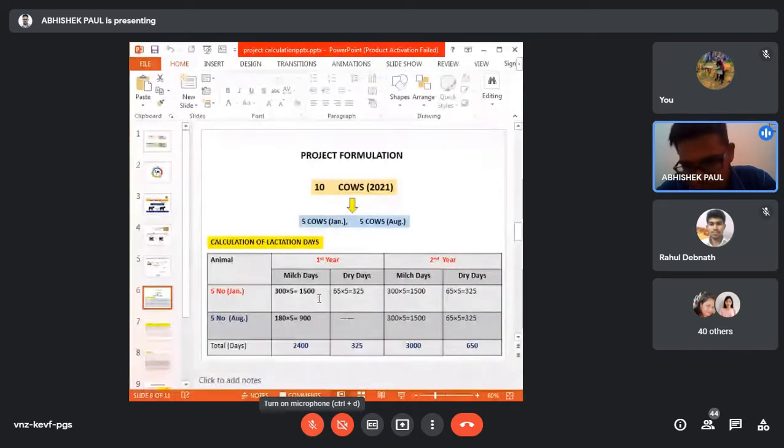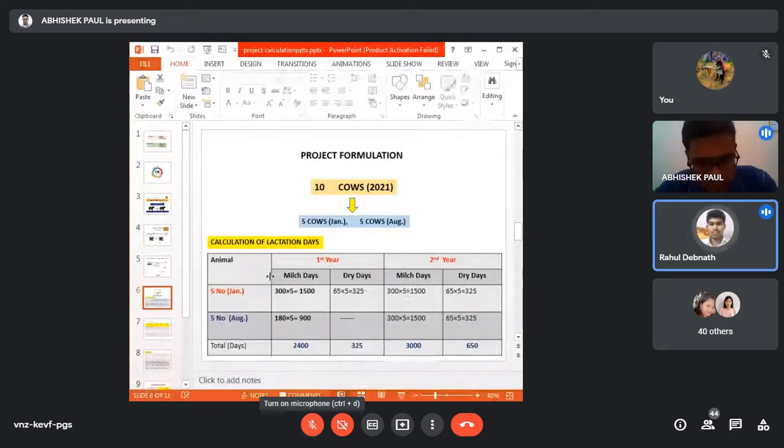For dry days for the first year, 650 days. Okay, very good. For the first year, dry days is 650 days. What about for the second year? 6,000 milk days. Then what about dry days? Dry, 1,300.